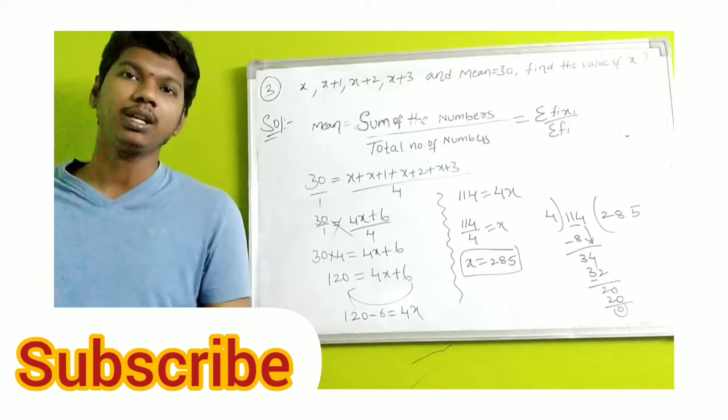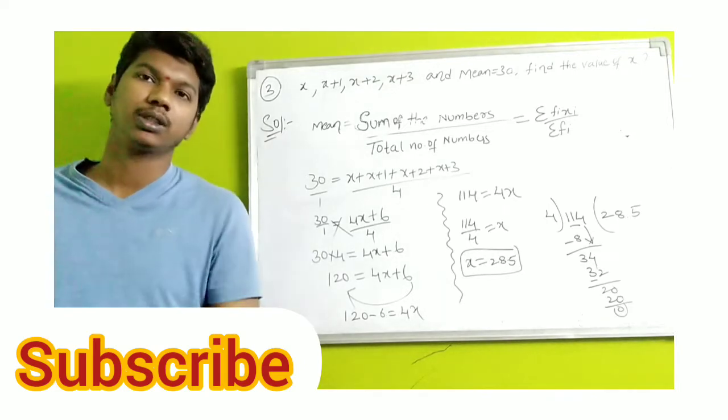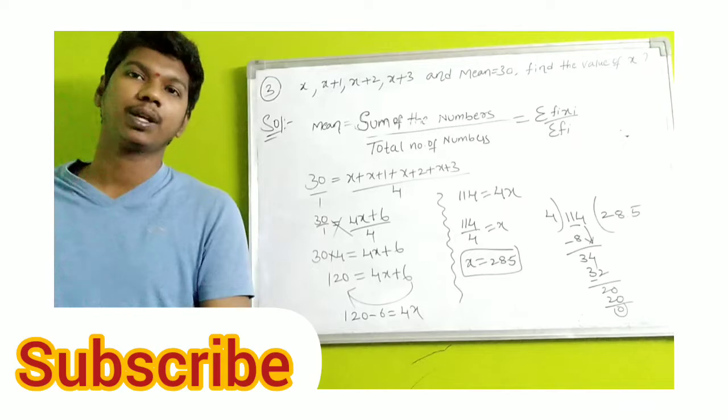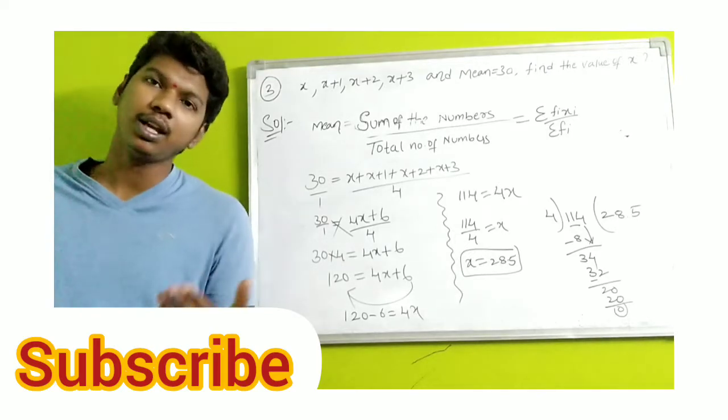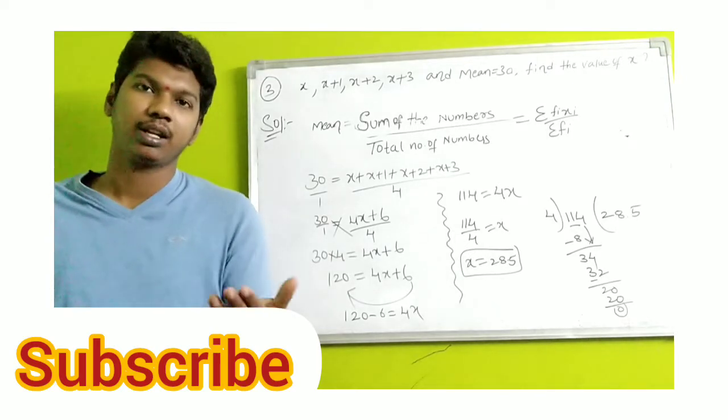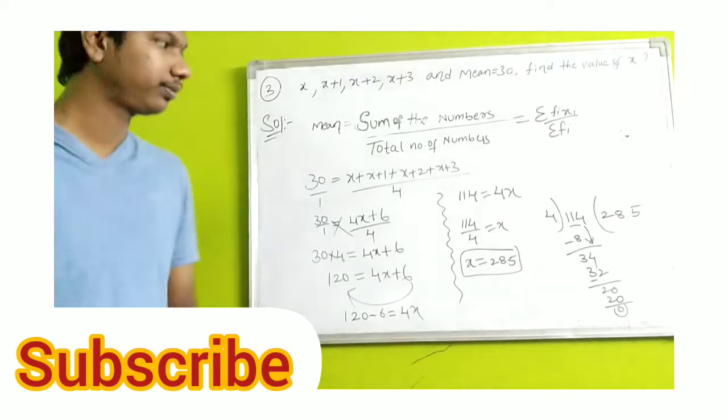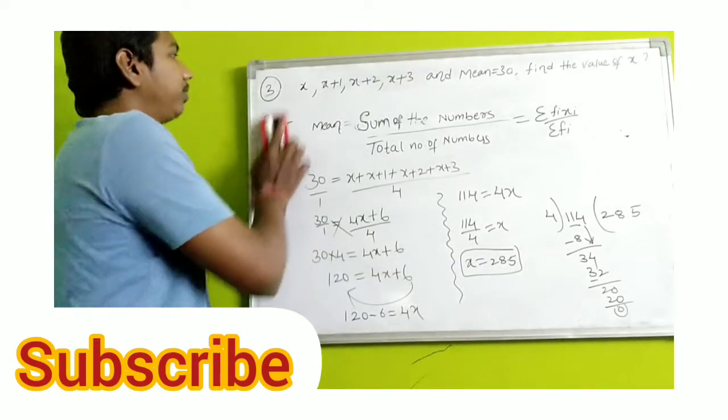This is question number 3. Now I have completed the total mean concept for ungrouped data problems. Now let's see another topic, one more topic, that is mode. Let's discuss the mode topic.